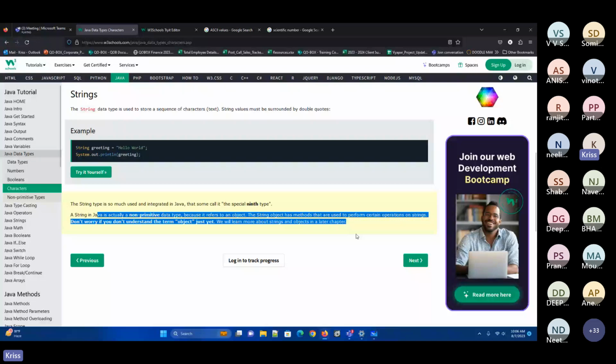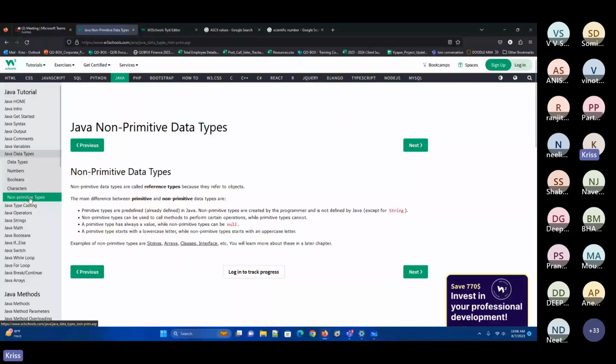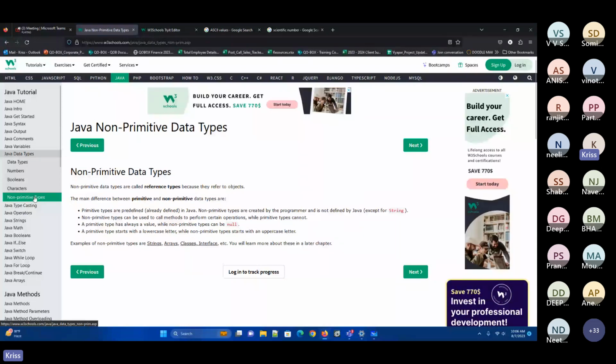Now let's go for the non-primitive data types. So what is a non-primitive data type? I'll complete this one and then I'll stop for today. Tomorrow I'll be continuing with typecasting, operators and string. Non-primitive data types are called reference types because of the reference to the objects. If you understand what an object is, then you can understand what references mean.